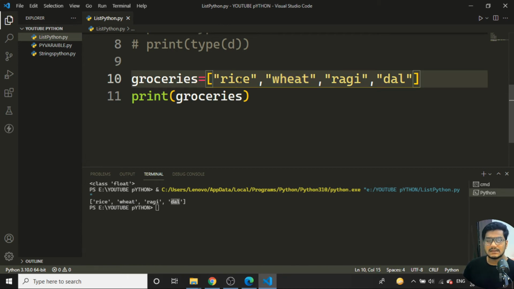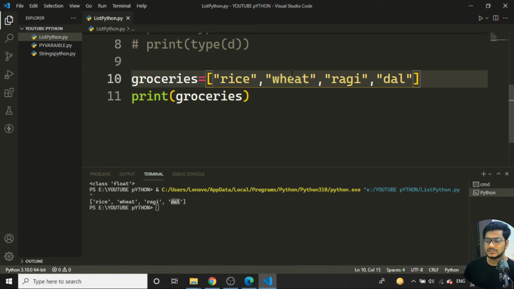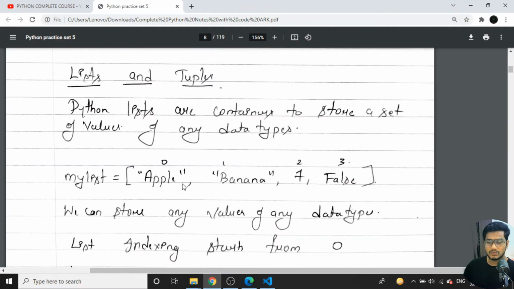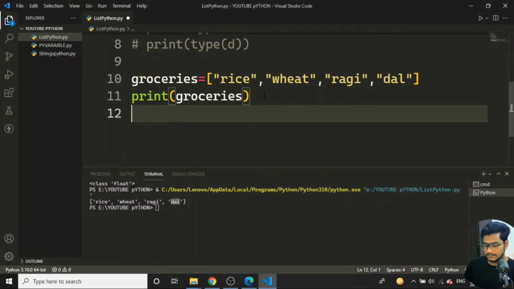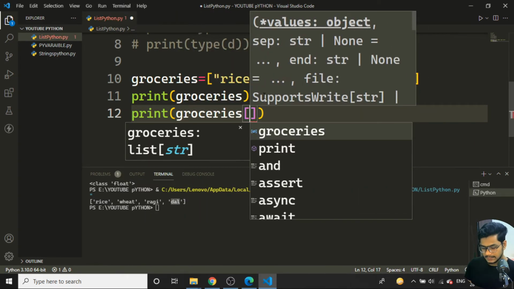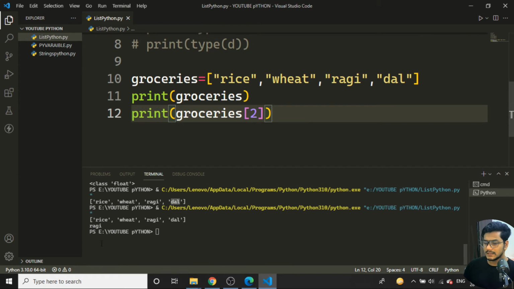So my indexing starts with position 0. If I want to get only wheat from here, it is position 0 first, second, and third. As I have mentioned in the notes, you can see apple is at the 0 position, banana is at 1, 2 is at 7, and 3 is at the false condition. Like this I can print the groceries if I want to access a particular position. So 0, 1, 2, the ragi will get printed. If I save it and run the program, you can see ragi has been printed.